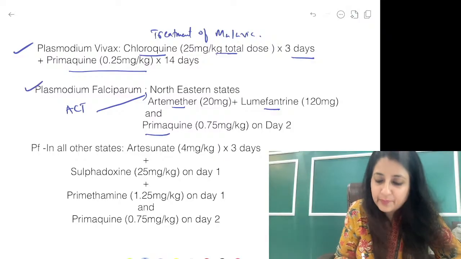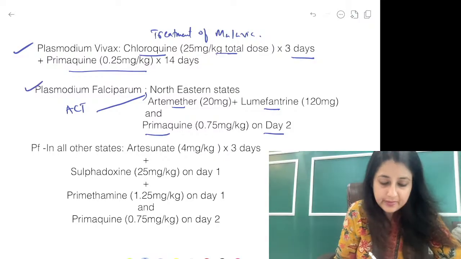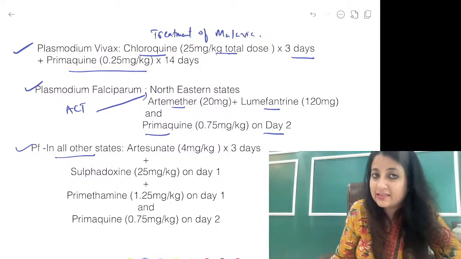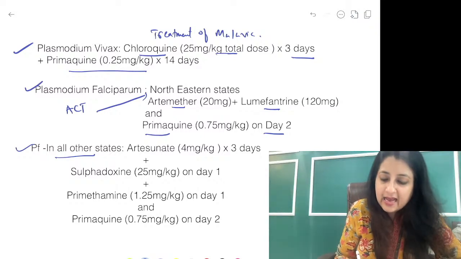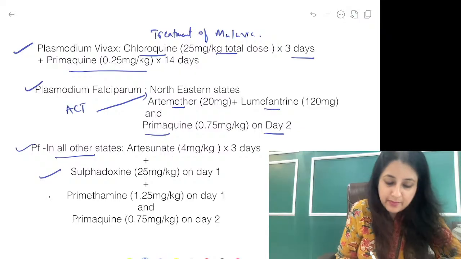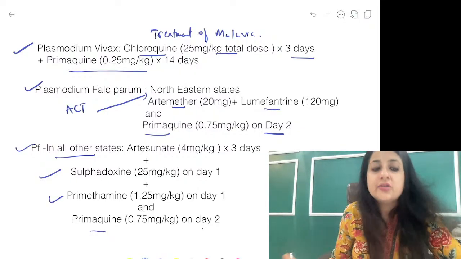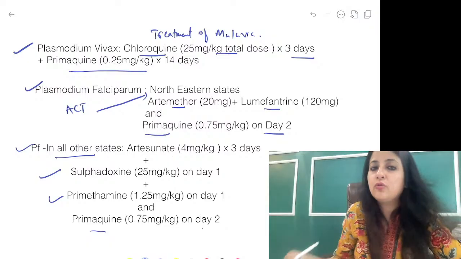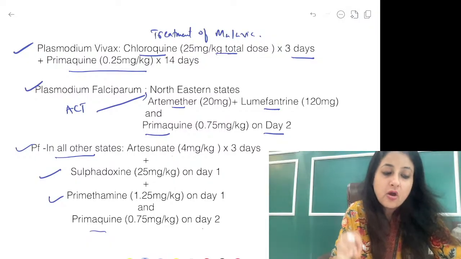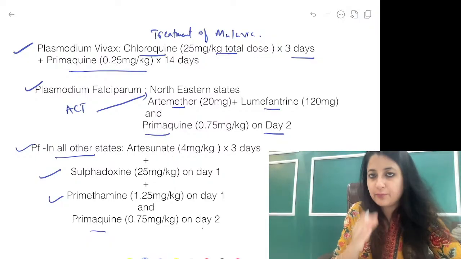Single dose and Primaquine आप दोगे day 2. Plasmodium falciparum in all other states, ACT of course, artesunate for 3 days plus sulfadoxine on day 1, pyrimethamine on day 1 and Primaquine. Primaquine you usually add on day 2. So in case your pharma teacher has told to go through the doses, I have put out all these doses for you.